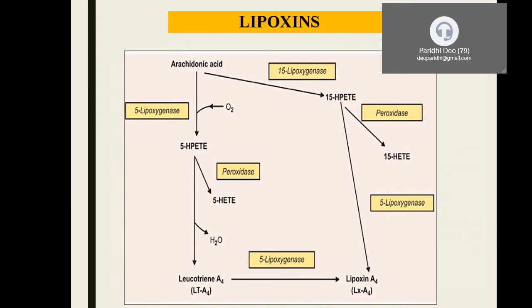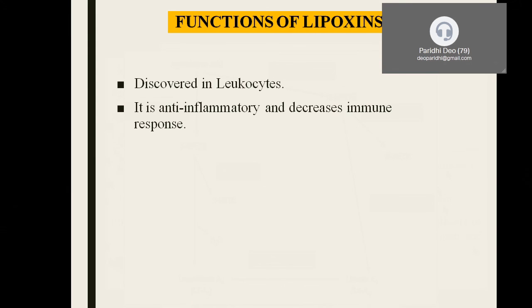So this is about the lipoxins, and they were discovered in the leukocytes. The important function of lipoxins is that they are anti-inflammatory and they are going to decrease the immune response. They have a somewhat opposite effect compared to leukotrienes, which mediate the inflammatory reaction, but here the lipoxins are anti-inflammatory in nature.